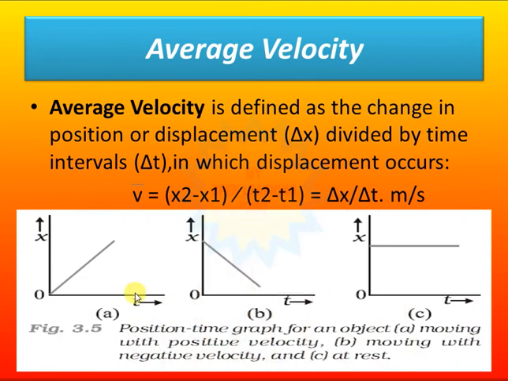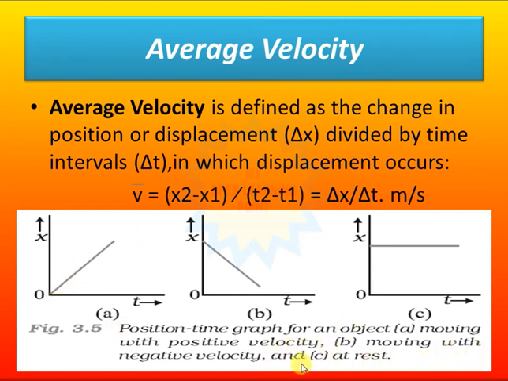Now here is a graph about how the various movements look. Let the object be moving with a positive velocity. All of this is concerned with uniform motion basically. So if the object is moving with a positive velocity, the value of position x will be changing with time.